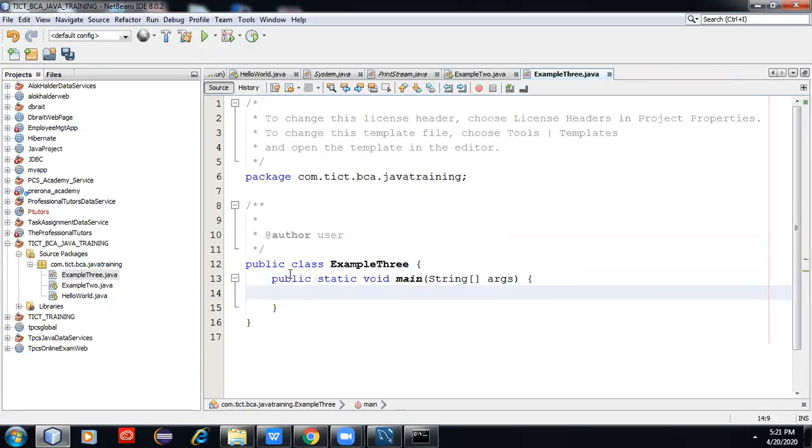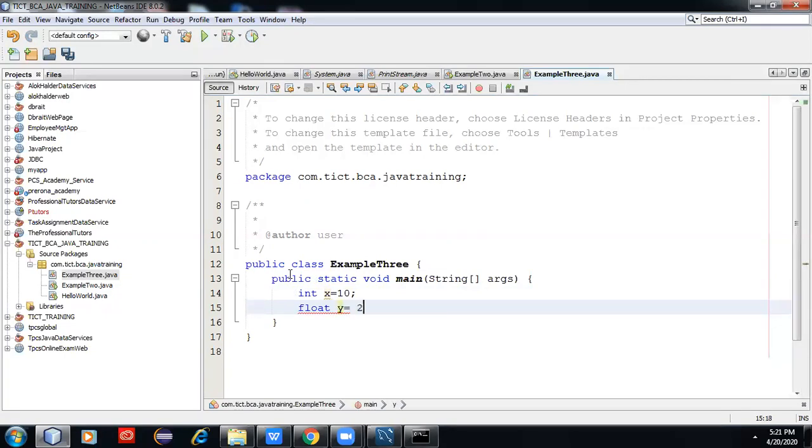Suppose we can create some variable like int x equal to 10. Int, what are the data types? Int, float y equal to, int, float, char.